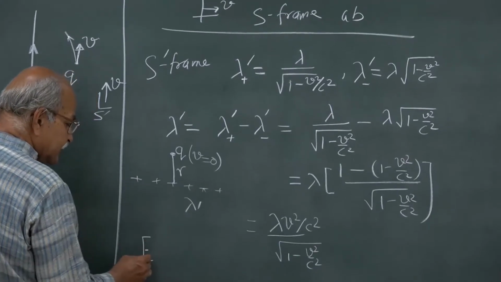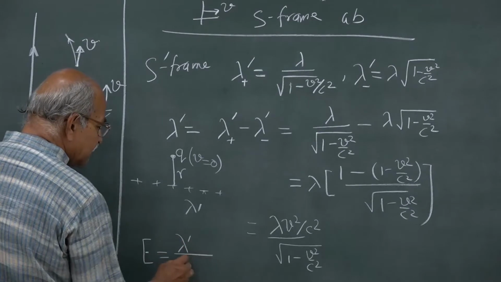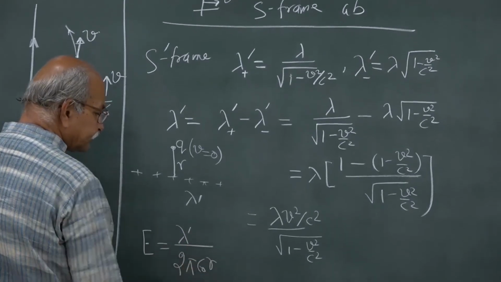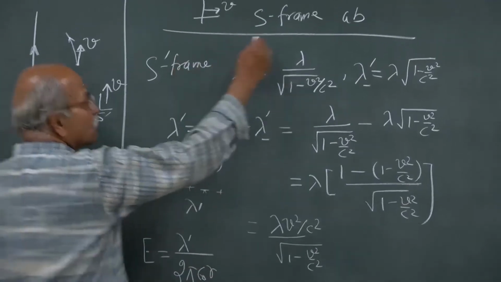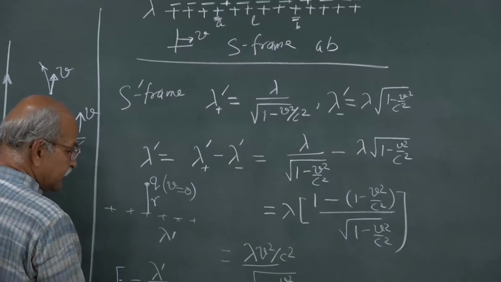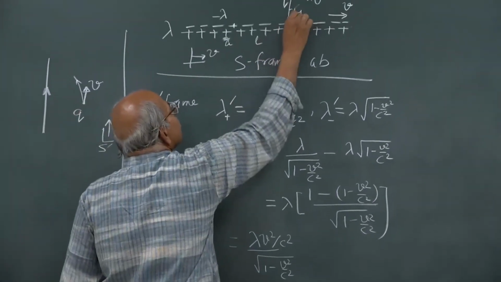First let me write E. What will be E? E will be lambda prime divided by 2 pi epsilon naught r, or let us say, let us call it x direction and that is y direction. So, let me call it y, right, this is y, there is y coordinate here.